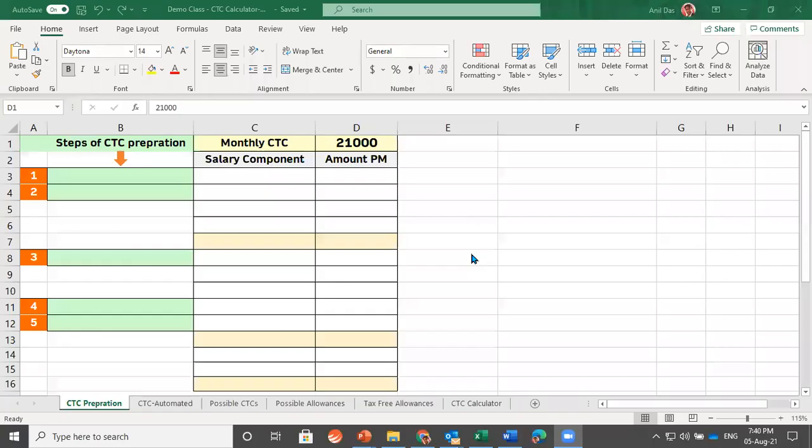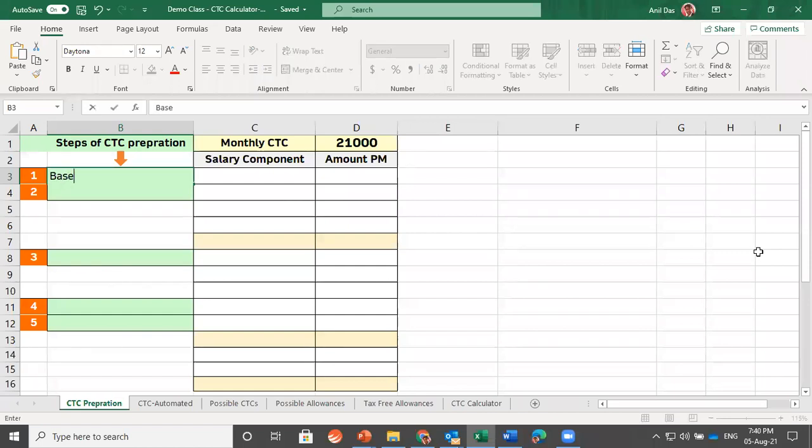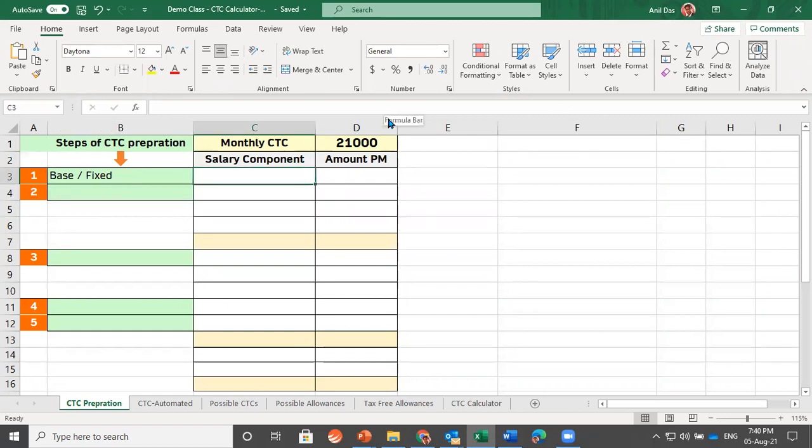Let me help with the CTC and Excel designing. Let's try to make a salary breakup of 21,000 per month CTC. So we need to break this 21,000 into salary components. We have seen that the very first step of CTC designing is that we need to decide on the base salary or fixed salary, and under this we identify what should be the basic salary of the person. So let's decide the basic salary.